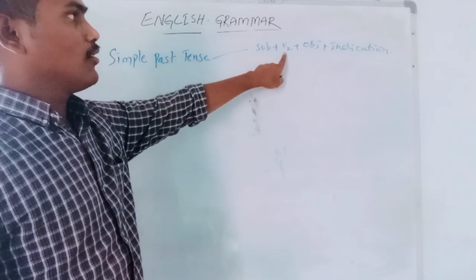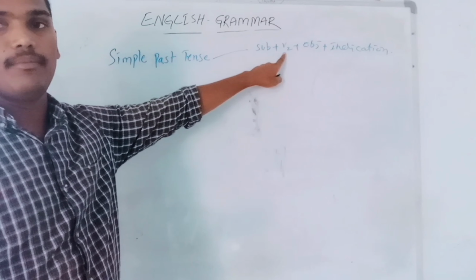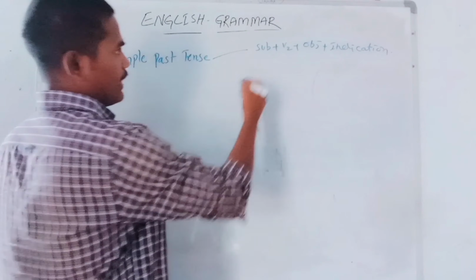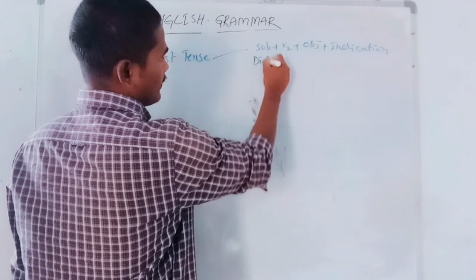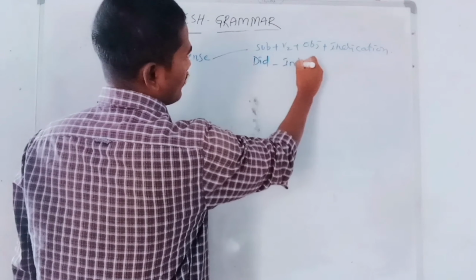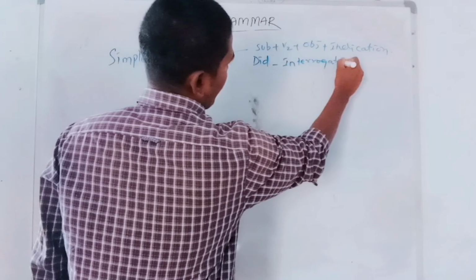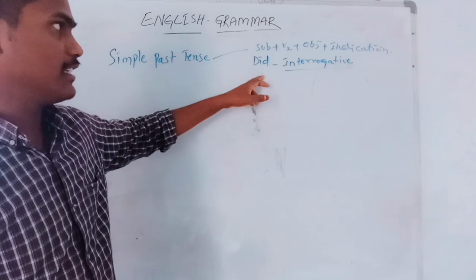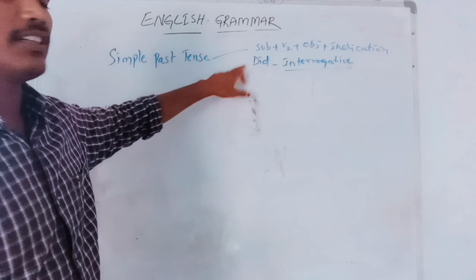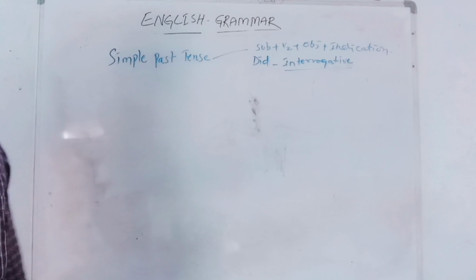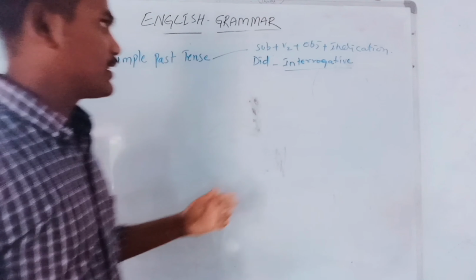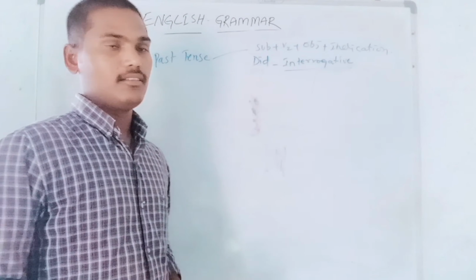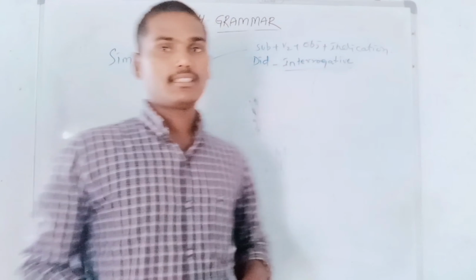In this tense we get only the V2 main verb form, and we don't have any helping verbs. To write an interrogative sentence in simple past tense, we use did. In simple past tense, we express actions which were completed truly in the past. All completed actions we express in simple past tense.